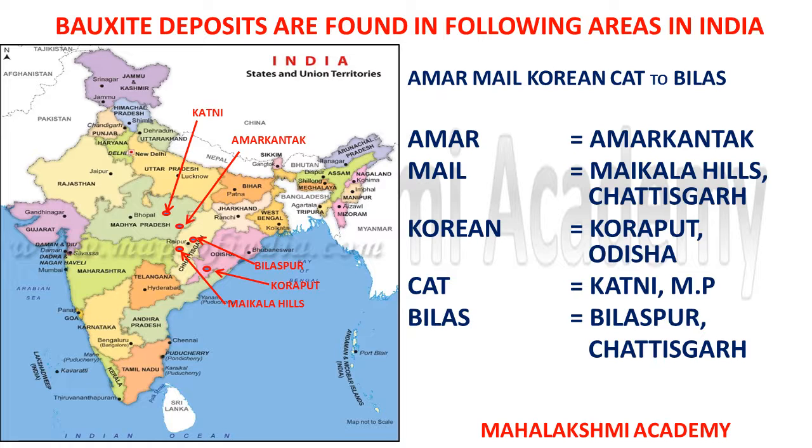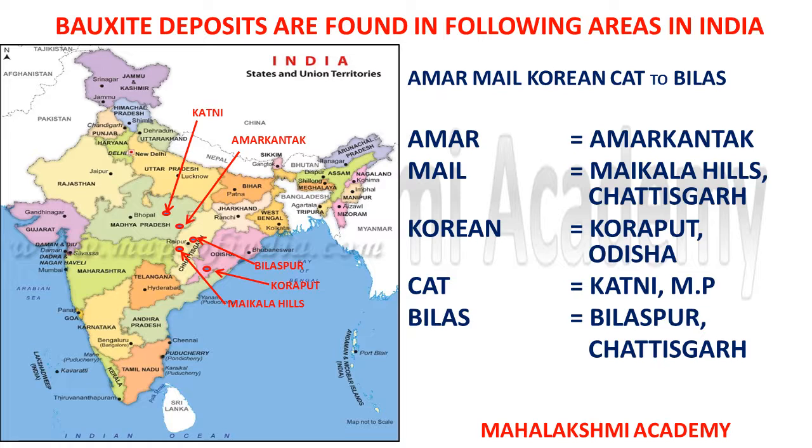Then Korean stands for Koraput, Odisha, which is an important deposit where we can find a large amount of bauxite in India. Then Cat stands for Katni, which is again in Madhya Pradesh. Amarkantak and Katni are both in Madhya Pradesh.